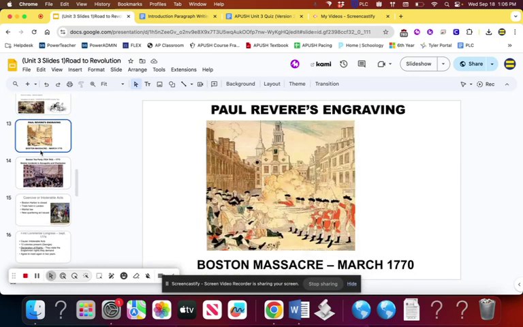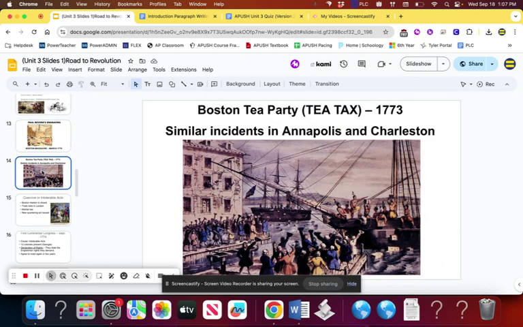We talked a lot about the Boston Massacre. We did a whole activity on it. We know that it's propaganda in the sense that is 5 people dying really a massacre? And you can see even in the engraving here by Paul Revere that the British look like they are sort of lined up and ordered to fire. We know it's way more complicated than that. Our friend John Adams is going to point that out as he defends the British in the Boston Massacre and basically makes the claim moving forward that America needs to have a well-regulated judicial system. We're going to see that as well when we talk about the trials being moved over to London.